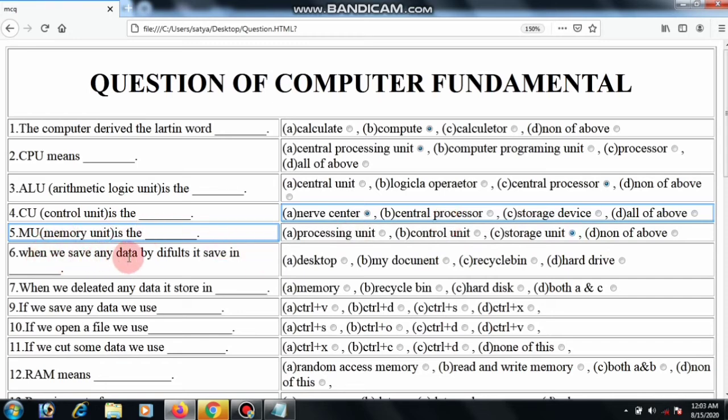When we save any data, by default the data is always stored in the My Documents option. So we click My Documents option. When we delete any data, it is stored in memory, recycle bin, hard disk, both A and C. Deleted data is stored in the recycle bin.